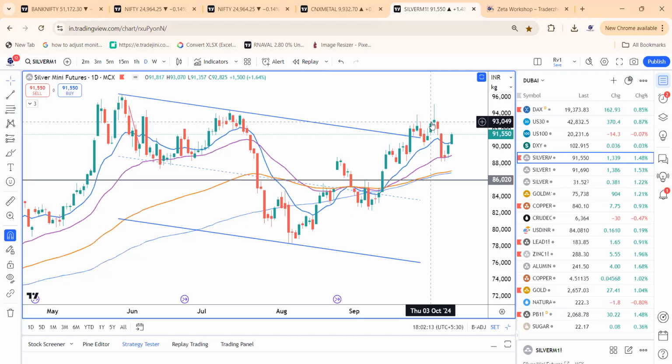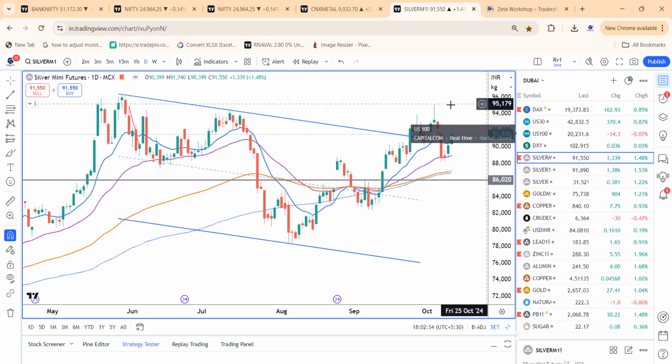Once we cross the zone of 93,000, maybe 1-2, 1-2, then the third starts, it will be very big. 3 of 3 means 5 of 3 is what we feel the charts are hinting at, which needs to be addressed as of now. So that can take silver towards 1,10,000 to 1,20,000 plus levels.